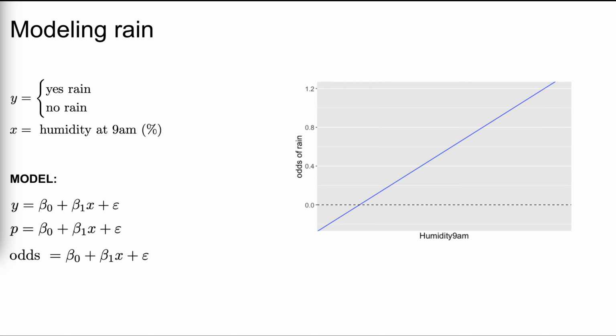So what would happen if we model odds of rain on any given day? Well, the same story. This too would be nonsensical. Linear models can extend from negative to positive infinity, whereas odds are restricted to be non-negative. So this is where the log comes in. Since, like our model, the log odds of rain can range from negative to positive infinity, modeling rain by humidity on the log odds scale does not violate any mathematical properties.